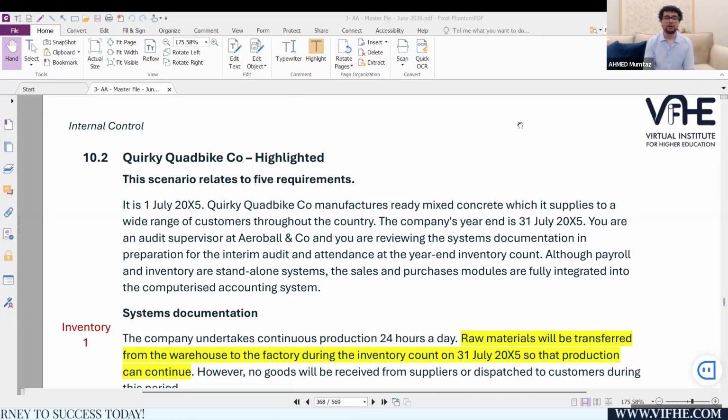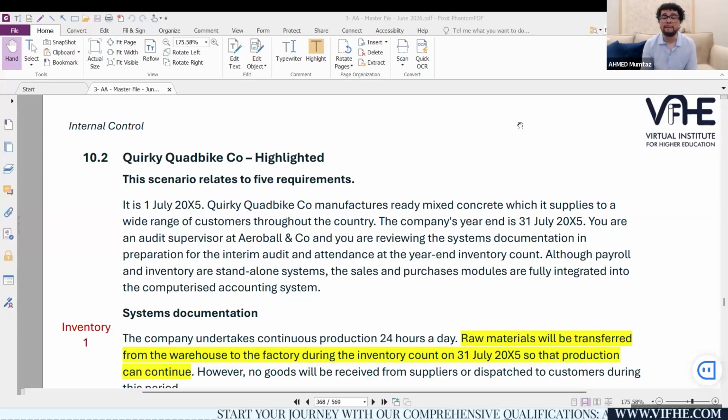But to be very honest, I'm feeling so relieved and so happy when I came to know that there are 5 different requirements. 5 requirements means you have a greater opportunity to score a massive number out of this question.